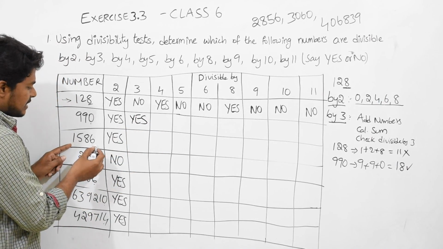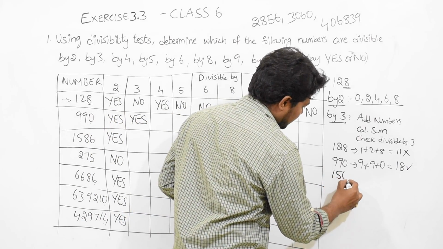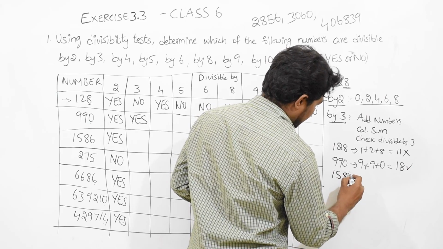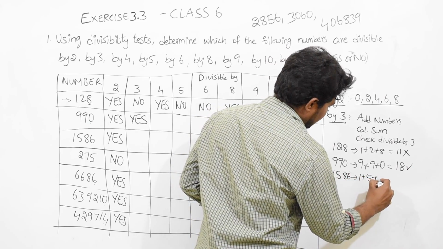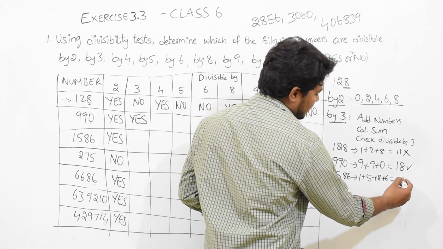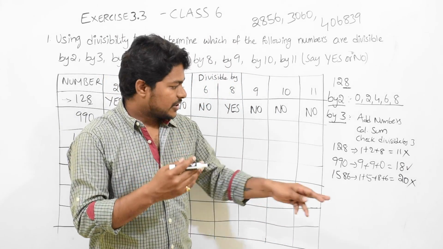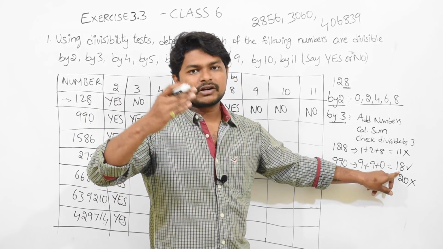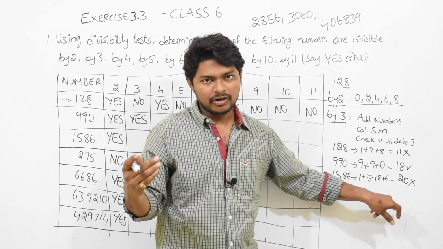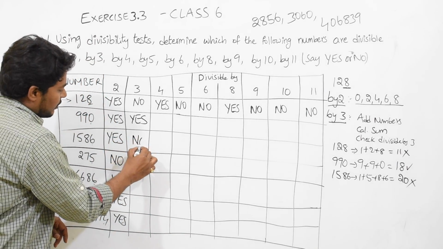Next, 1586, right? 1 plus 5 plus 8 plus 6. 1 plus 5 is 6, 6 plus 8 is 14, 14 plus 6 is 20. 20 will never come in the 3 table. How? Just now we have seen 18: 3 into 6 equals 18, 3 into 7 equals 21. Here 20 is not coming. You should understand this. So this is a big no.